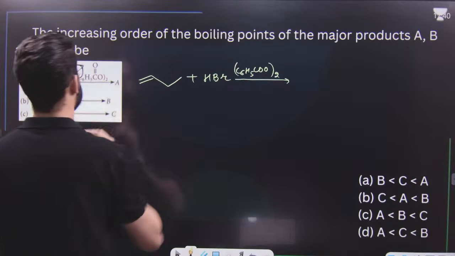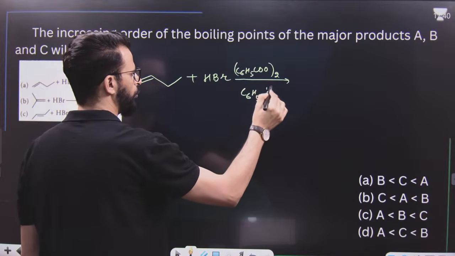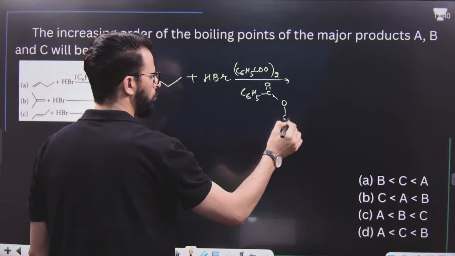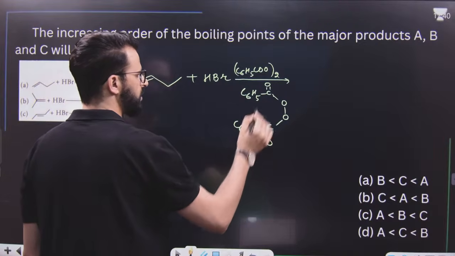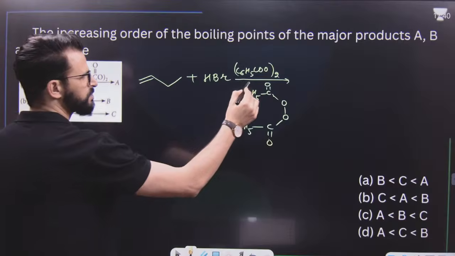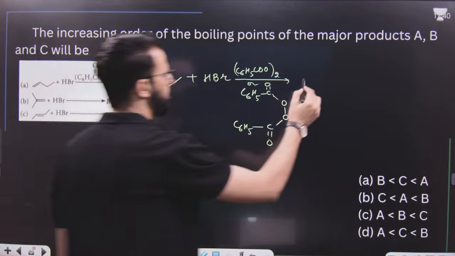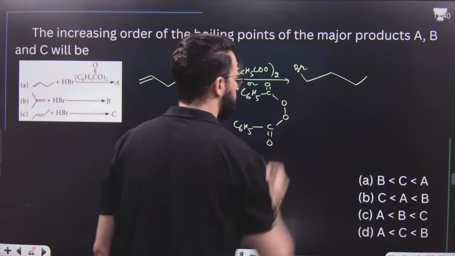It's basically C6H5C double bond O, then O, then C6H5CO. So it is benzoyl peroxide. In a nutshell, this is peroxide. What will happen, beta? During this reaction, addition takes place according to Anti-Markovnikov.